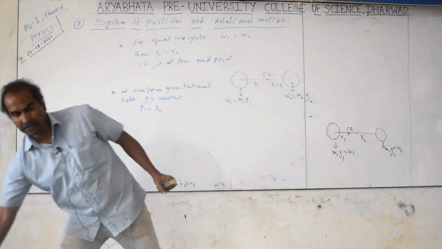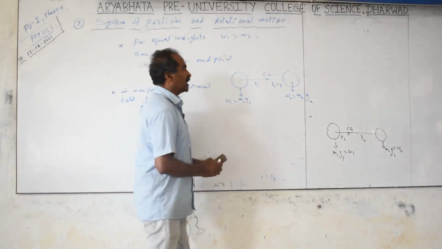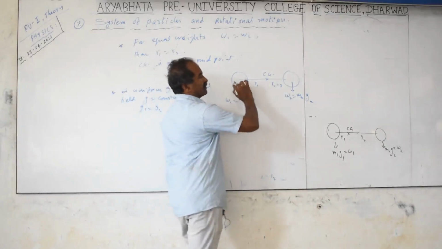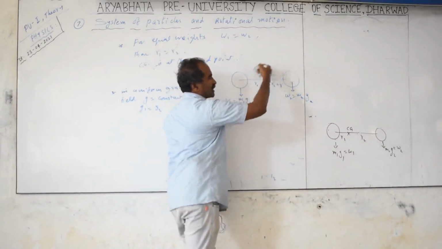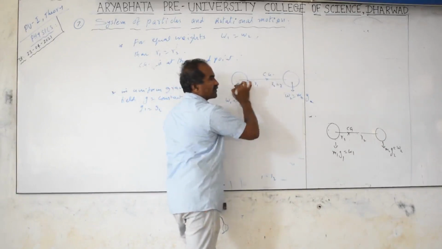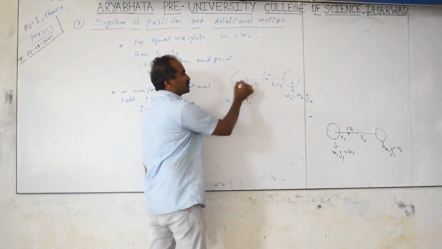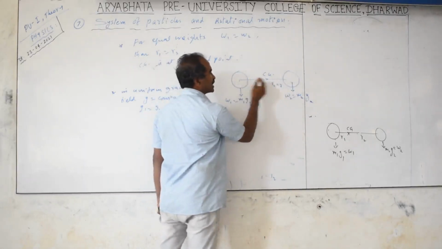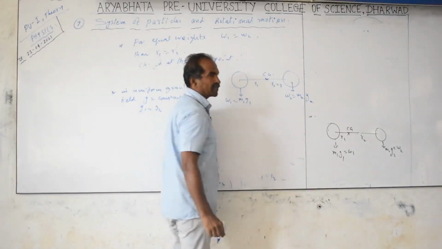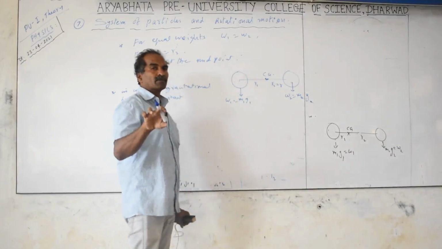But if you are taking objects like these particles, the center of gravity will not be outside the system of objects or the collection of objects. It will be in between only, or within the boundary of the objects, but it need not be inside the objects. Two objects are separated by a gap, here air is there, but the center of gravity is in the air only, in between. The center of gravity may be inside the object or can be outside.